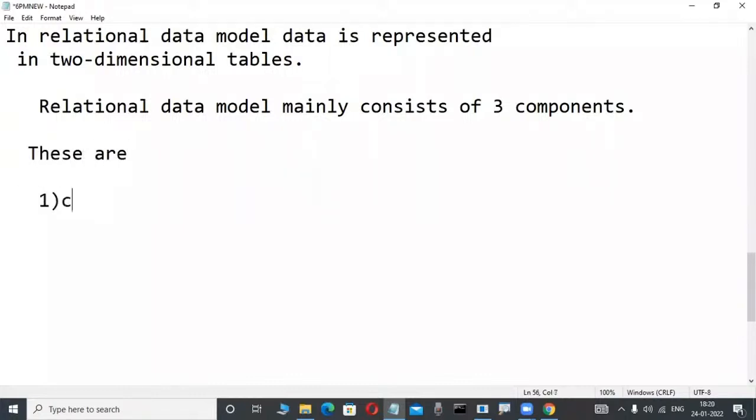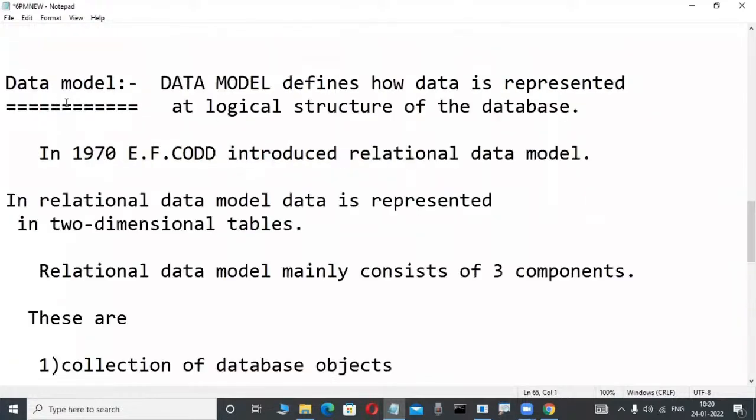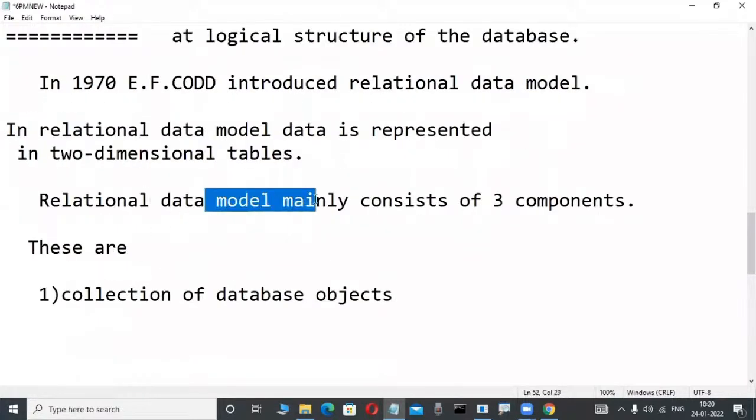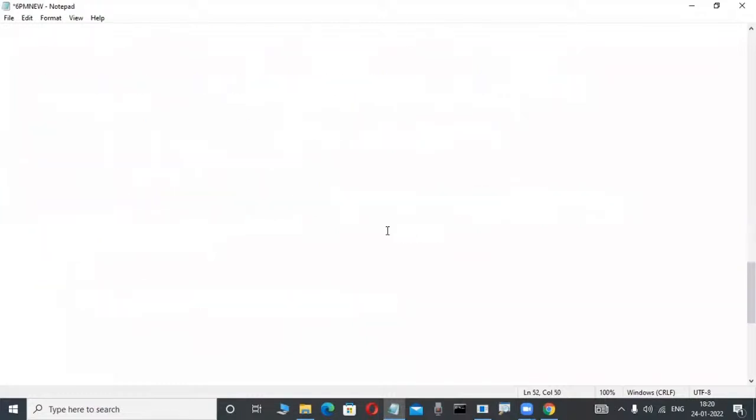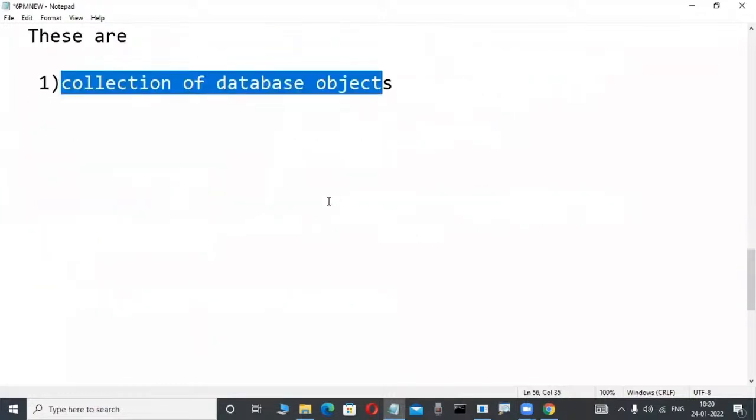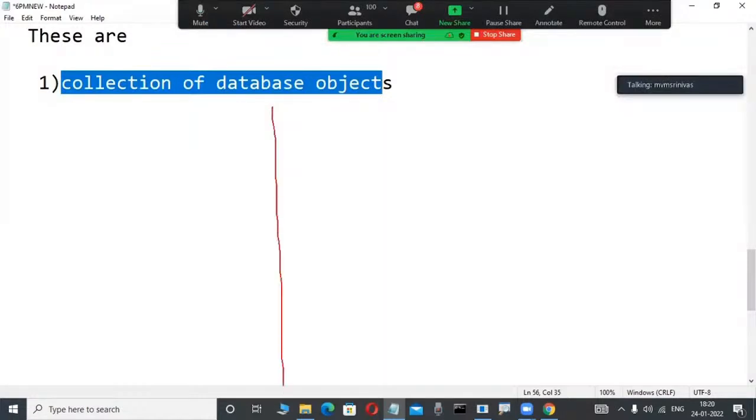It is simply a collection of database objects. In these types of software, Oracle, SQL Server, DB2, a collection of database objects is available. What is this? That is what we learn daily. Slowly observe here: relational data model mainly consists of three components. The first one is a collection of database objects. Collection of database objects is dead easy. Even a first-time newcomer will understand.